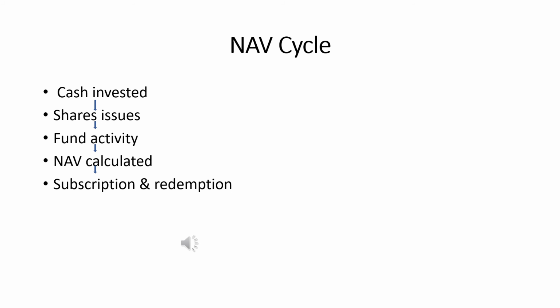NAV cycle. First we need to invest cash, then we get the shares in issue, that is, how many units we have received on the basis of that day's current market price of the fund. Then the fund activity starts, and the front office fund accounting team will calculate the NAV. The next step is the NAV calculated on the basis of the assets and how many shares are in issue. Then the next step comes in, subscription and redemption.